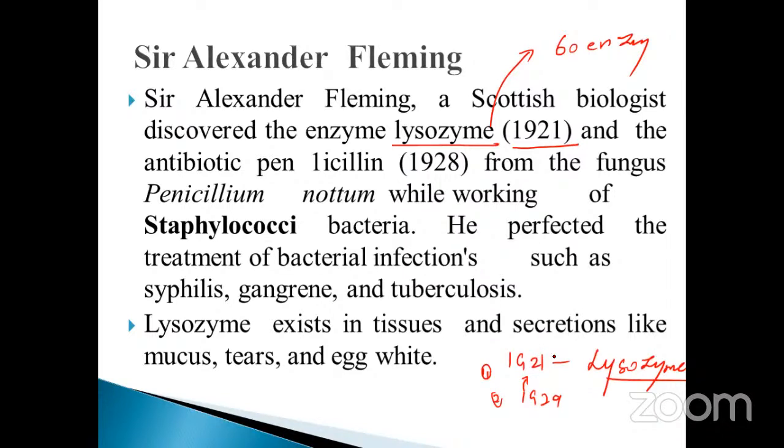That's why it is called a suicidal bag. The lysosome secretes the enzyme called lysozyme. The lysozyme acts upon the bacterial cell wall and causes lysis. And the antibiotic penicillin, 1928, from the fungus Penicillium notatum, while working on staphylococci bacteria.